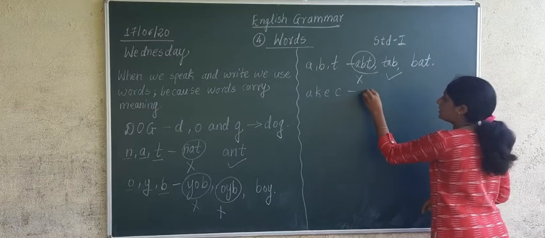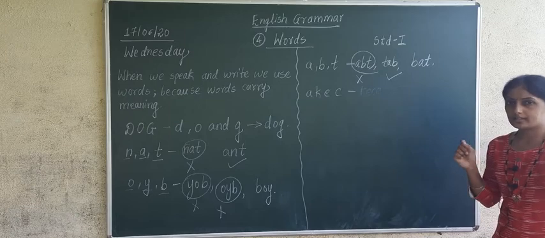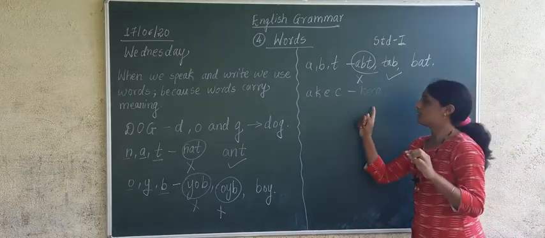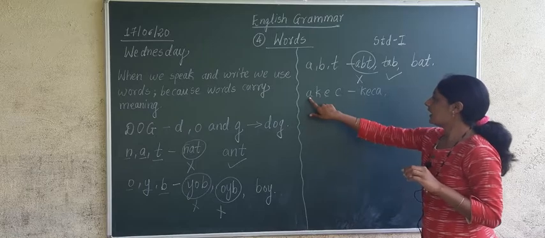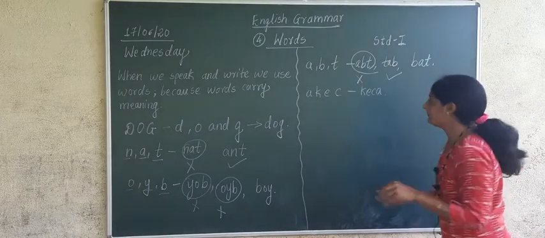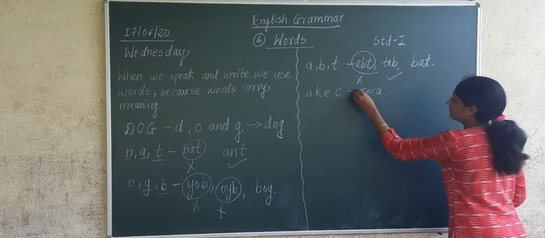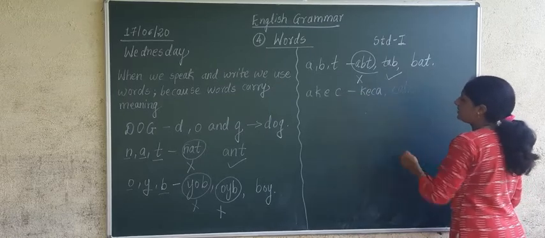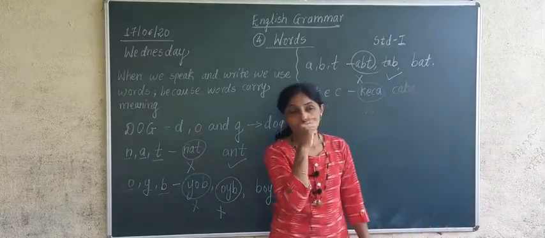If I say K, E, C, A, "Keka", does it have any meaning? No, it doesn't have any meaning. So if I make C, A, K, E, this word is not having any meaning. But when I say C, A, K, E, what does that word become?